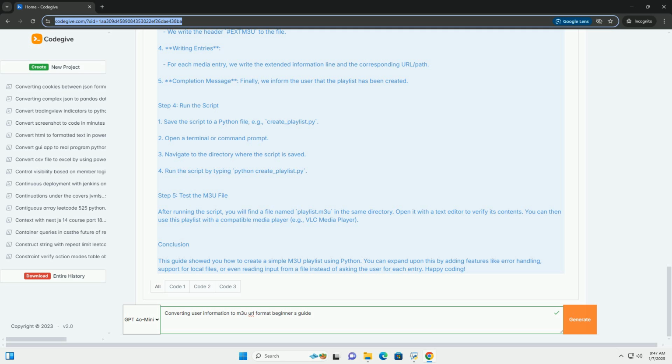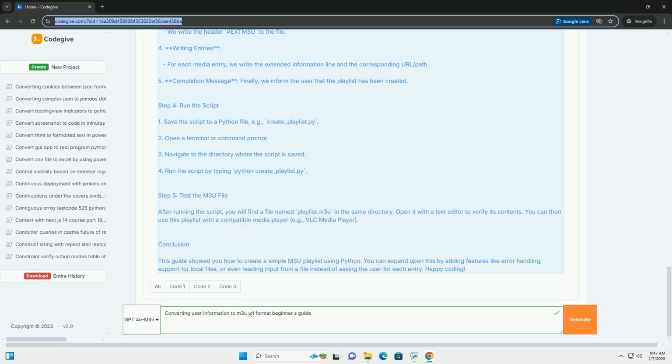3. File handling. We open a file named playlist.m3u in write mode. If it doesn't exist, it will be created. We write the header #EXTM3U to the file. 4. Writing entries. For each media entry, we write the extended information line and the corresponding URL/path. 5. Completion message. Finally, we inform the user that the playlist has been created.